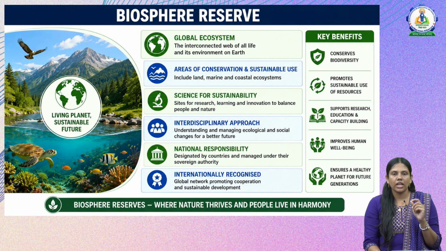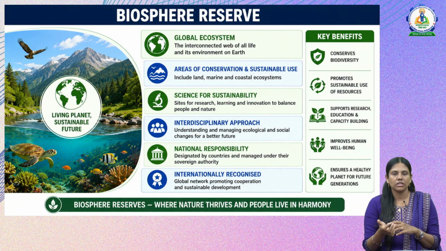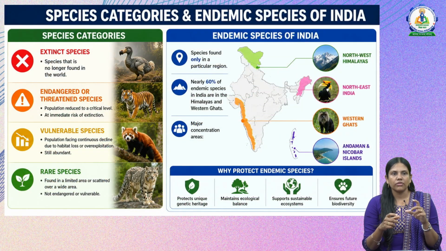Next, we will see various types or the key words about different species. The species categories: here, if you see, there is extinct species, that is, these species are no longer found in the world or on the earth. Next we have endangered or threatened species, that is, the population is reduced to a very critical level and they are at an immediate risk of extinction. Like the population of tigers is declining very rapidly. That is why we have Bandipur Tiger Park, National Park, so that we can conserve these animals.